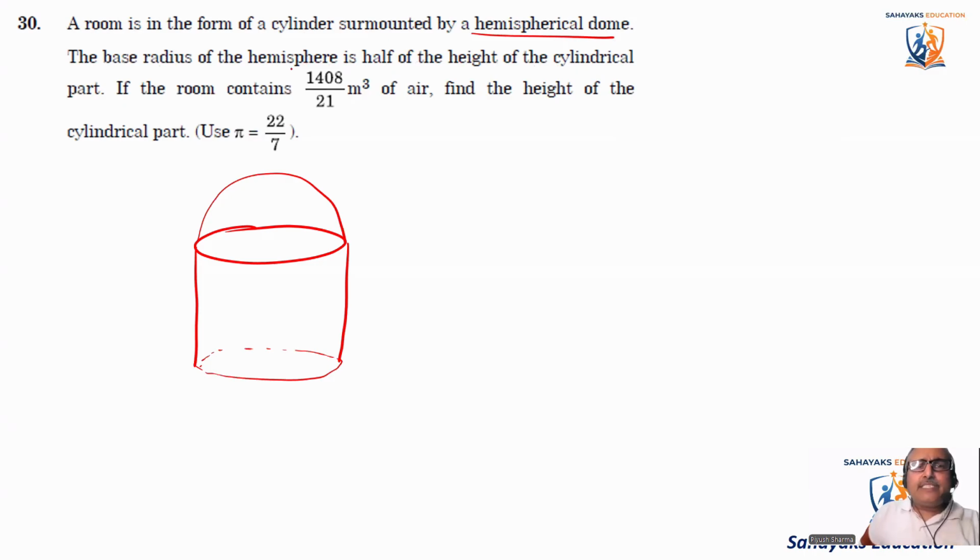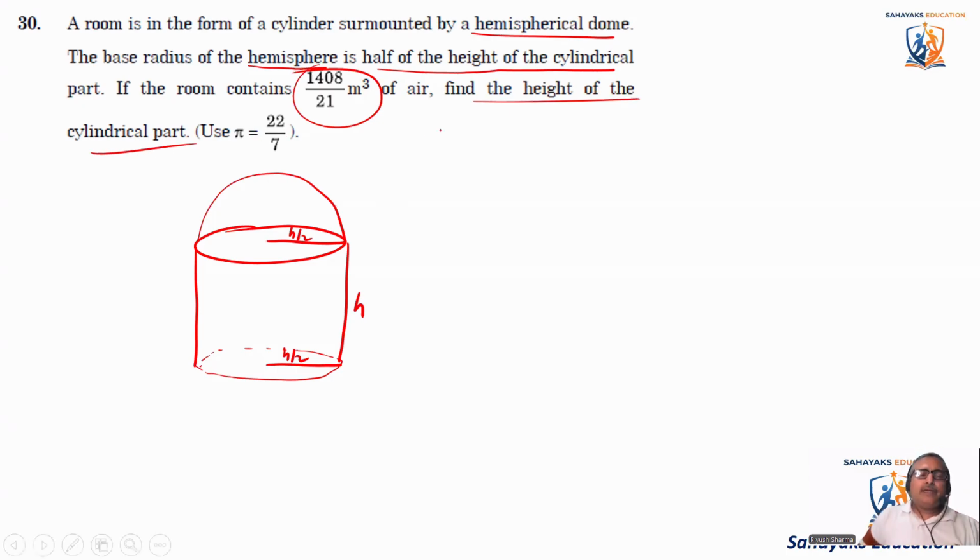The base radius of the hemisphere is half the height of the cylinder. So if the height of the cylinder is h, the radius of the cylinder or the sphere is h by 2. Or this radius is equal to h divided by 2. If the room contains this much meter cube of air, find the height of the cylindrical part. We have to find h here.